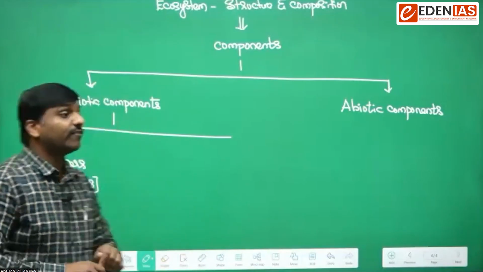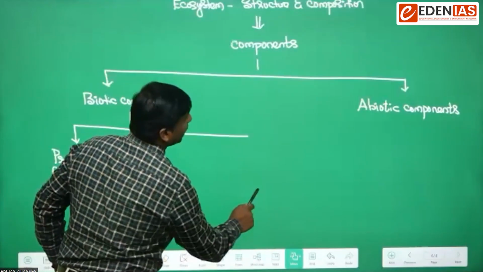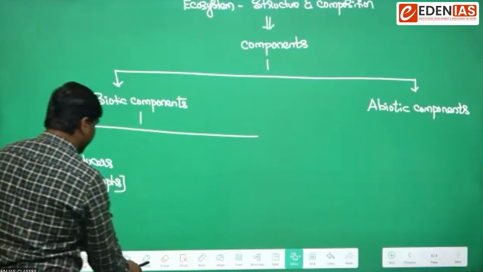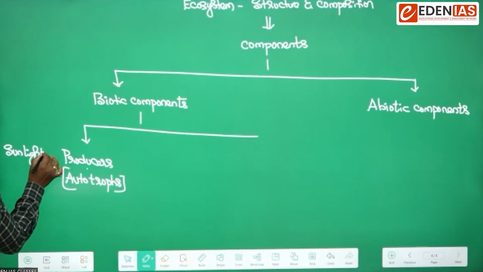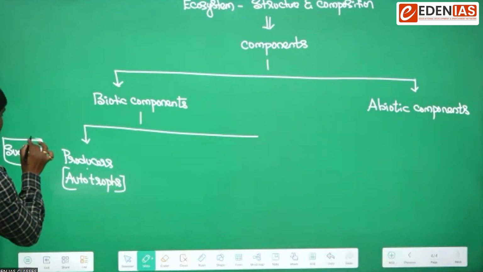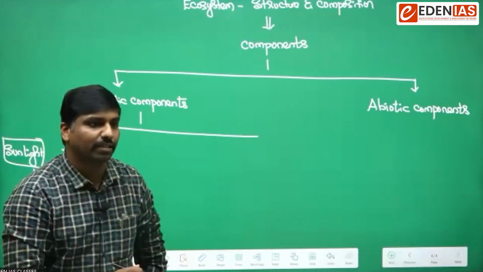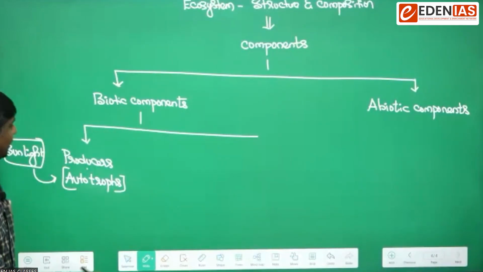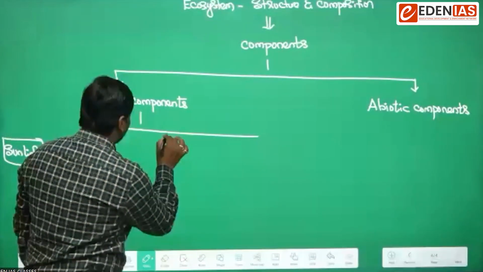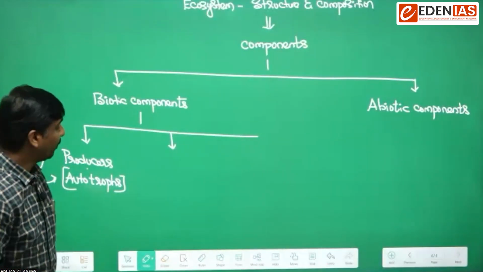The chief function is they absorb the sunlight, and based upon that they convert the sunlight into energy. In the presence of sunlight, they produce the energy by photosynthesis, which is well known to us. So that is one thing. Enough. The second type of biotic components in the ecosystem is known as the